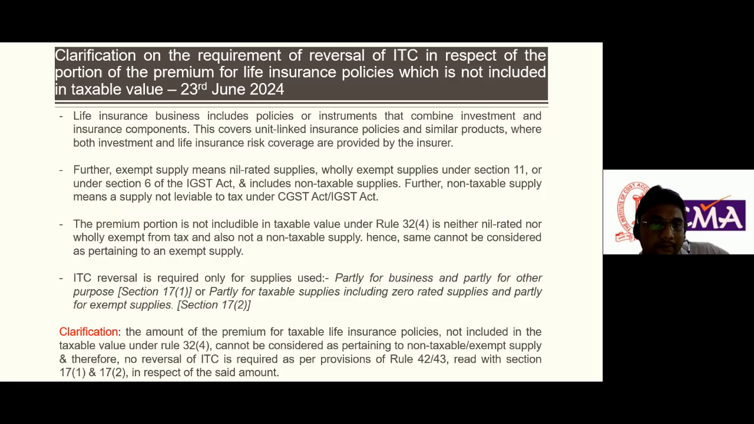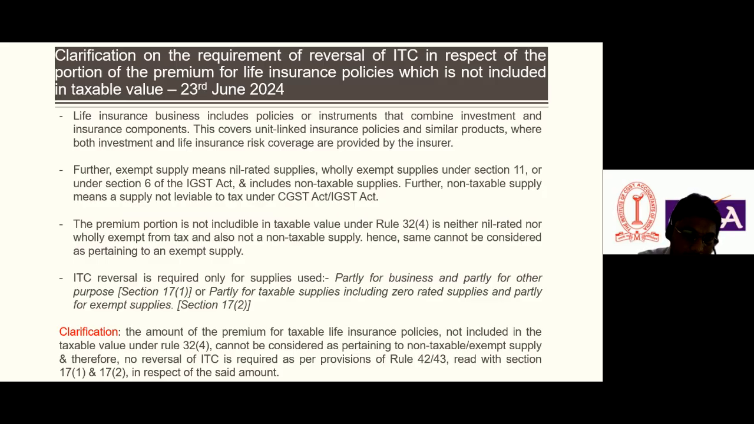Further, exempt supply means nil rated supply, wholly exempt supply under section 11 or section 6 of the CGST Act, and includes non-taxable supplies. Further, non-taxable supply means a supply not liable to tax under the CGST Act or IGST Act. The premium portion is not includable in taxable value under rule 32.4. Therefore it is neither nil rated nor wholly exempt from tax, and also not a non-taxable supply. This is a very important thing.